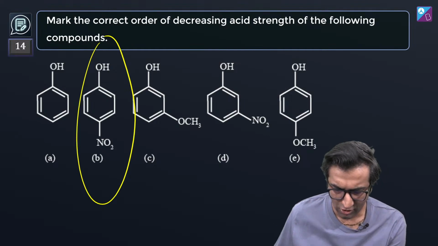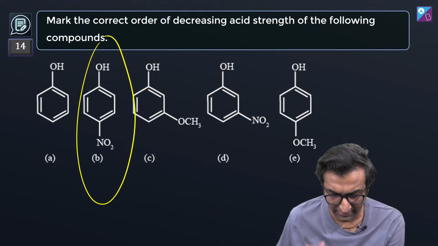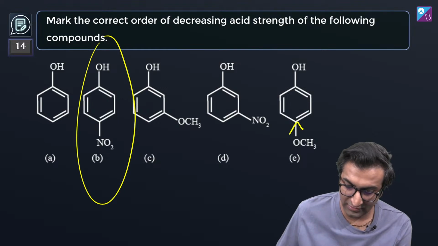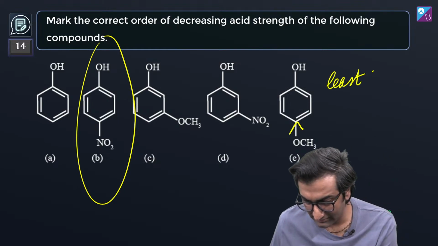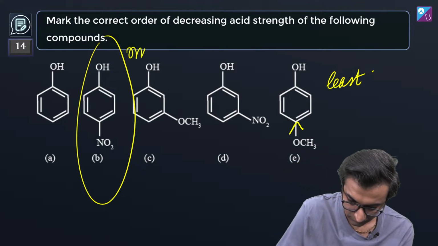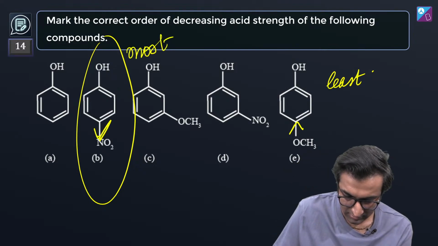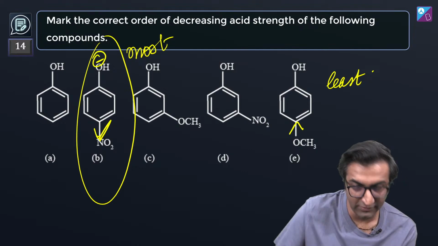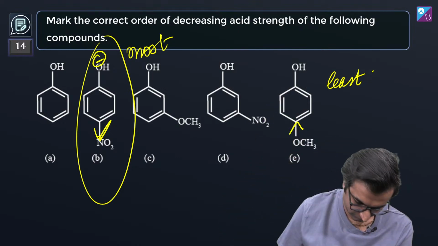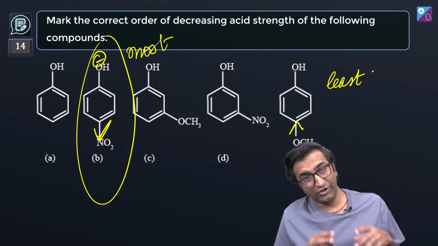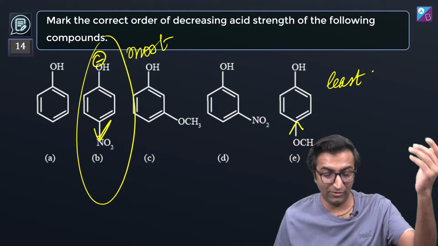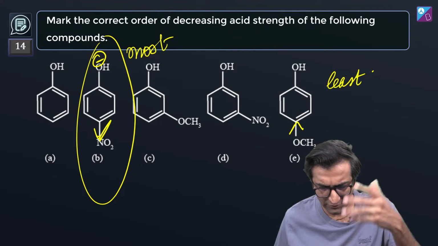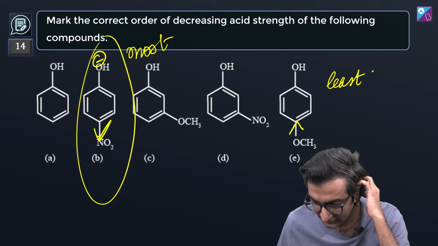What do you think? Don't look at the options, tell me without looking at the options. This should be the least. E should be the least. A should be the most. Right? Because if it's pulling electrons away from this, that's awesome. You're decreasing the strength of that OH bond by pulling electrons away. Phenol will be somewhere in between.